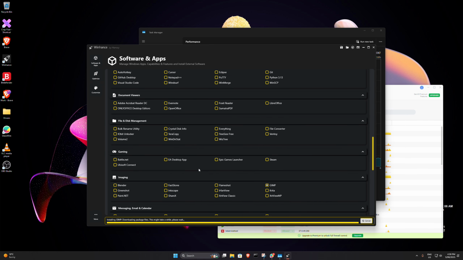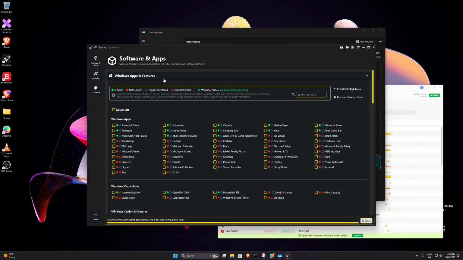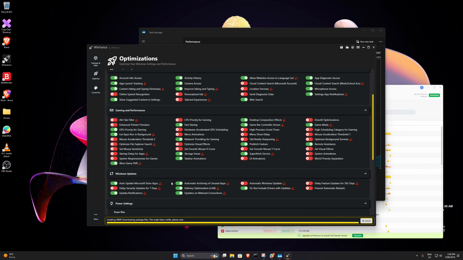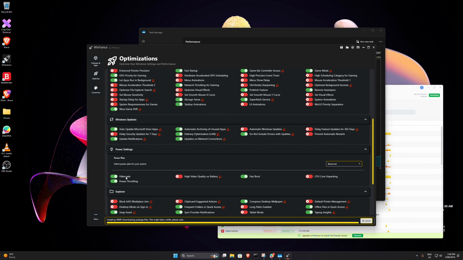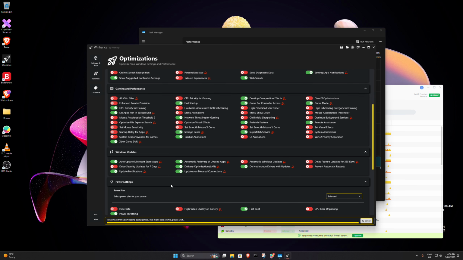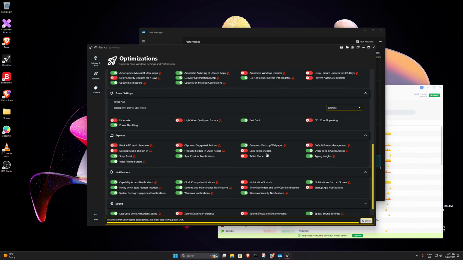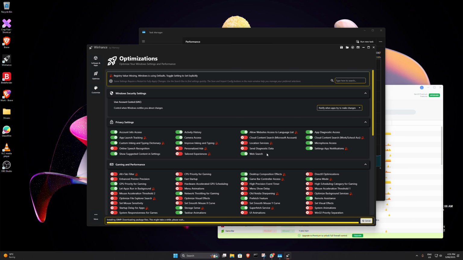The other thing you can do, besides install and uninstall apps, is come into Optimize in here, and this gives you the whole optimization of Windows. So in here you can switch off hibernation, switch it on, power throttling for power plans, gaming performance. There are all options in here that you can switch off and switch on. And once you switch those off or on, I think that's all you need to do.